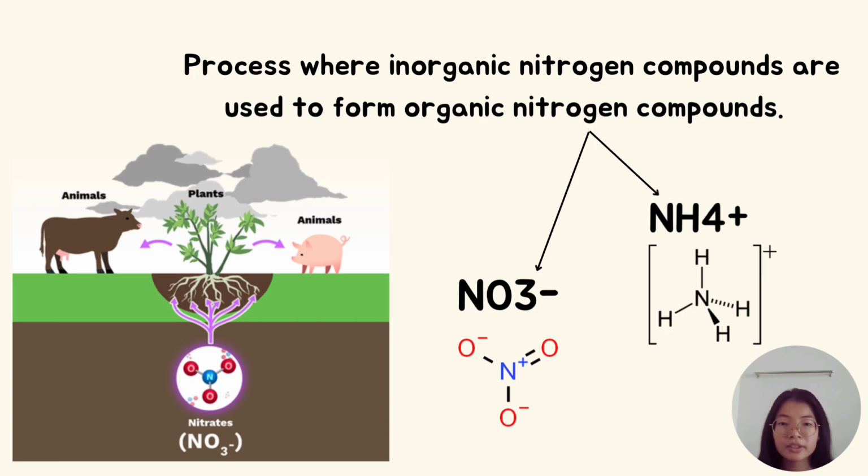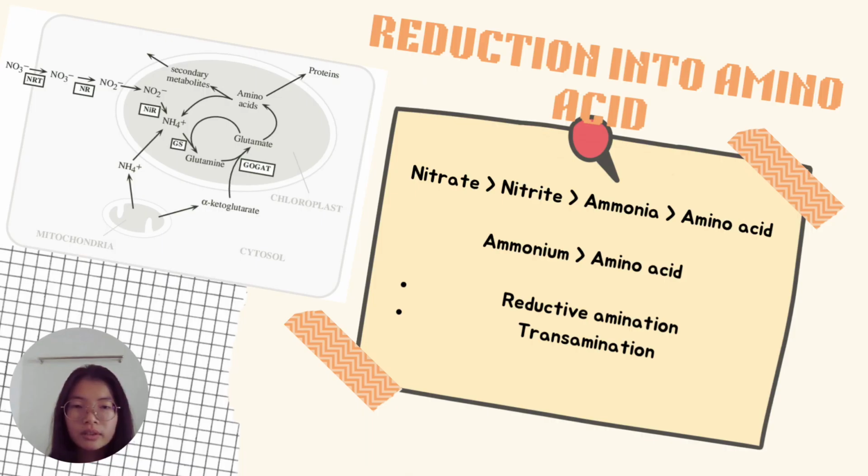Nitrogen assimilation is a process where inorganic nitrogen compounds are used to form organic nitrogen compounds. After nitrifying, plants will take in the nitrogen compounds with the help of their roots in the form of nitrates and ammonium ions. Nitrate is reduced into ammonia, then converted into amino acid.